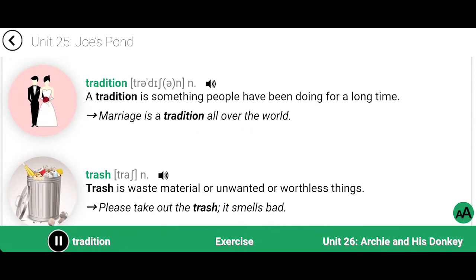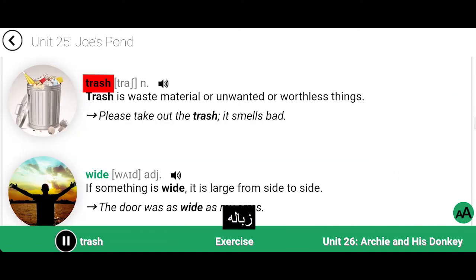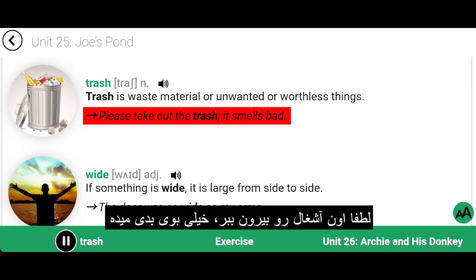Tradition. A tradition is something people have been doing for a long time. Marriage is a tradition all over the world. Trash. Trash is waste material or unwanted or worthless things. Please take out the trash. It smells bad.